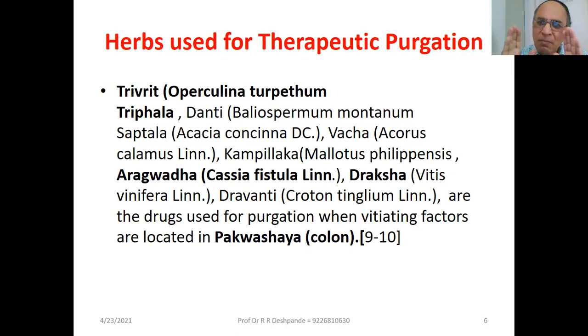Aragvad Bahava is a mild laxative. Simple Bahava resin is available, 10 gram in 4 cups of water reduced to 1 cup, and that Bahava Magaj decoction is sweet in taste and can be used for children and old people. Draksha, Drakshavaleh, Draksharishta, Dravanti are all called therapeutic purgation drugs, and they clean the whole body which is vitiated by Pitta dosha predominantly and Kapha dosha secondarily. Pakvasha is the root organ where it gets damaged.